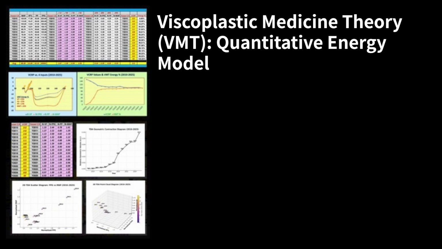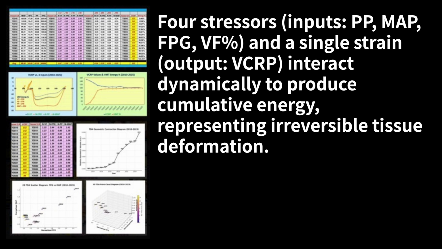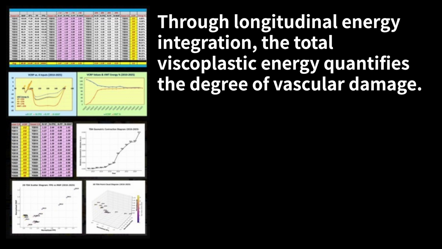Viscoplastic Medicine Theory, VMT, quantitative energy model. The VMT model interprets the human vascular system as a viscoplastic material, subject to continuous mechanical and metabolic loading. Four stressors, inputs, PP, MAP, FPG, VF%, and a single strain, output, VCRP, interact dynamically to produce cumulative energy, representing irreversible tissue deformation. Through longitudinal energy integration, the total viscoplastic energy quantifies the degree of vascular damage.